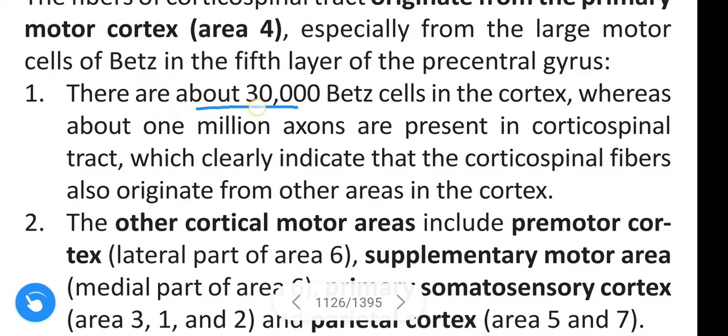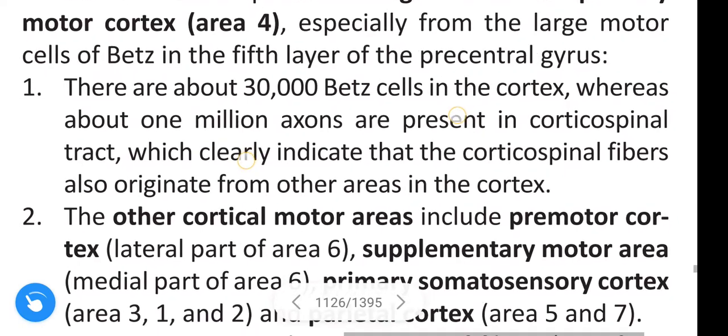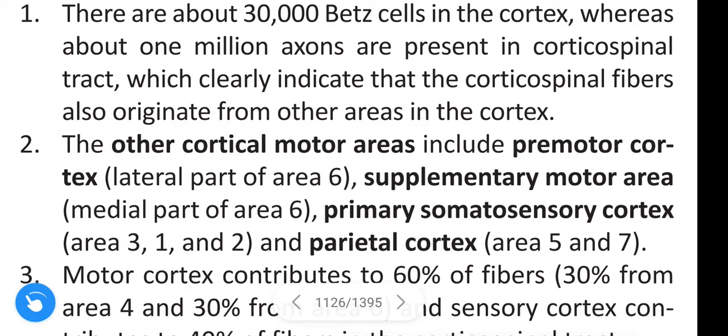There are about 30,000 Betz cells in the cortex, whereas about 1 million axons are present in the corticospinal tract, which clearly indicates that corticospinal fibers also originate from other areas in the cortex.